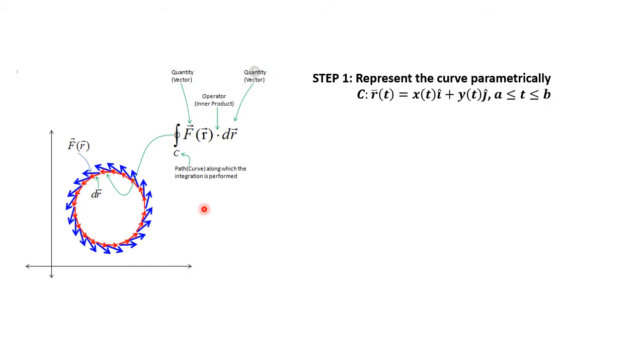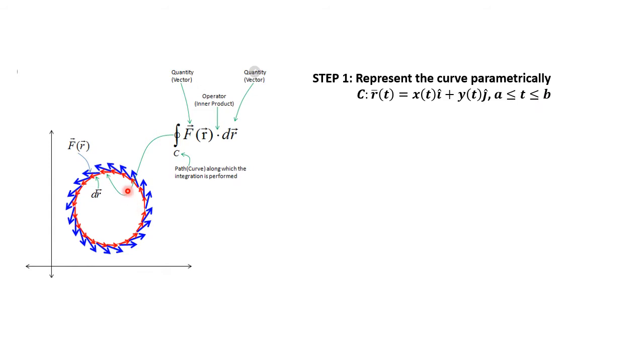We will just recap how to evaluate the line integral using parametric representation. First we have to represent the curve C along which the integration is performed in parametric form. r bar of t is the vector x of t i cap plus y of t j cap. t is bounded between a and b.